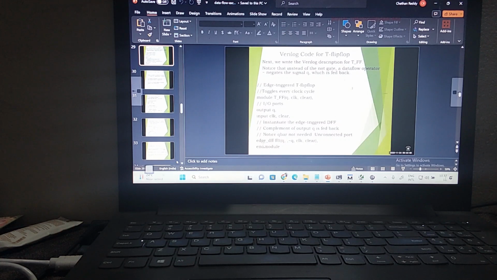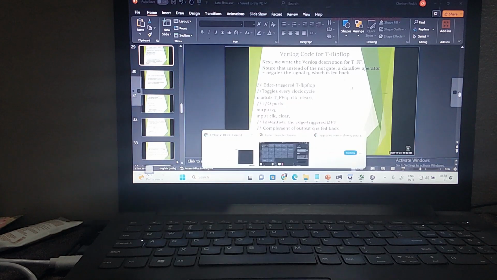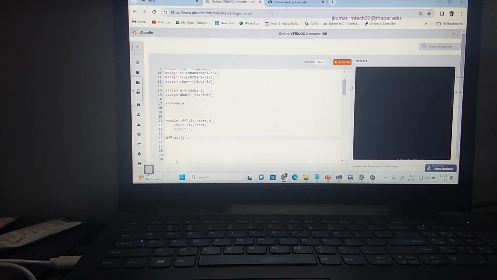So now I'm instantiating the D flip flop. The output is Q. The input is not of Q. The other inputs are clock and clear. That is what I'm doing here. This is my D flip flop name, and I'm instantiating this D flip flop. The output is Q. Then what is the input to the D flip flop? Not of Q.